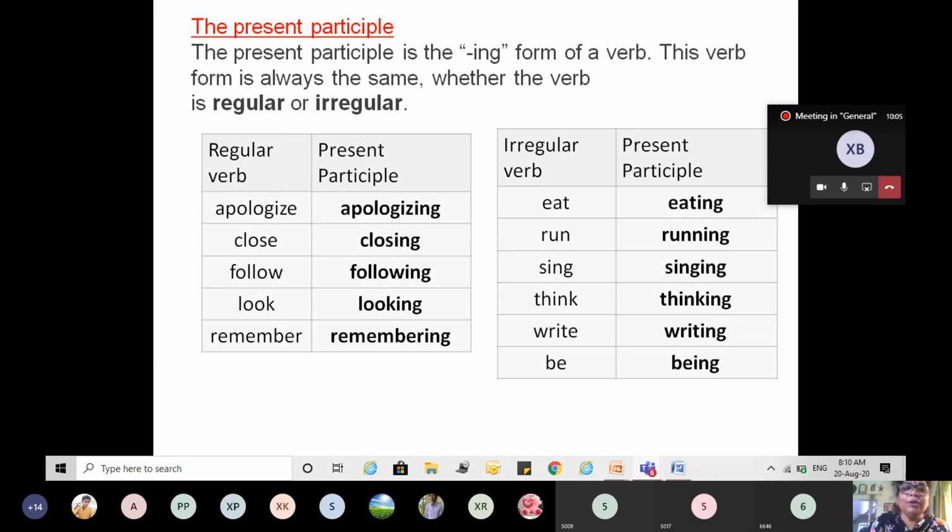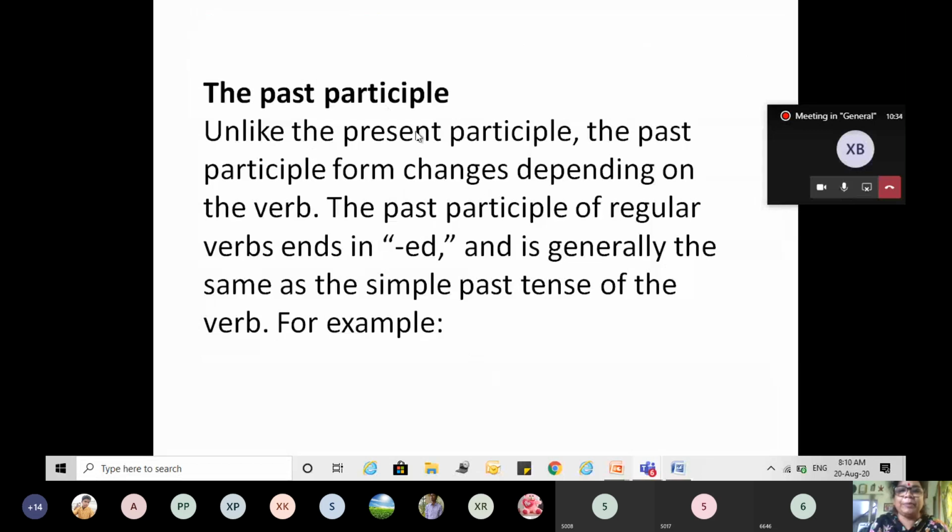So regular verb, when we form into present participle, it is adding ing. Even if it is irregular, it is adding ing. So all kinds of verbs, regular or irregular, both are present participle when we add ing to the base verb. But when the past participle, okay, we have studied this, the regular verbs take ed and irregular verbs are completely different.